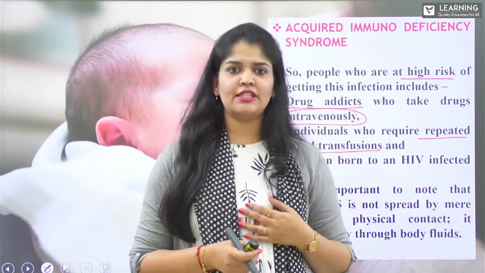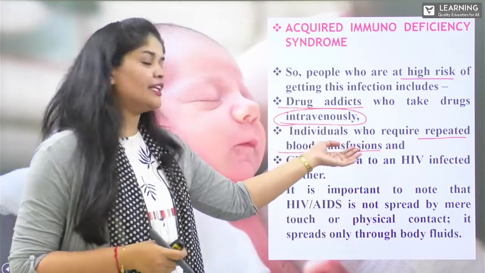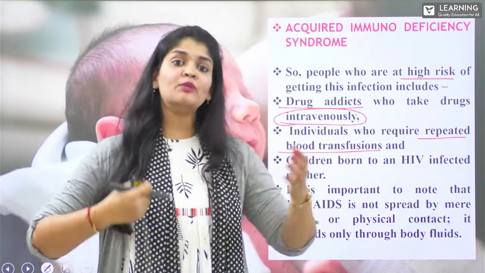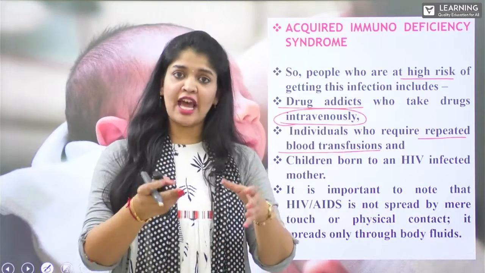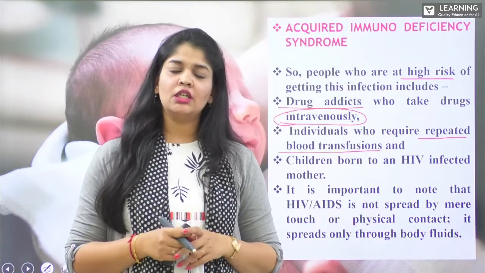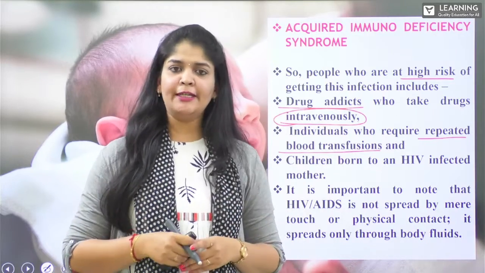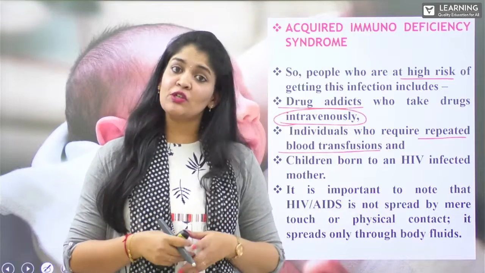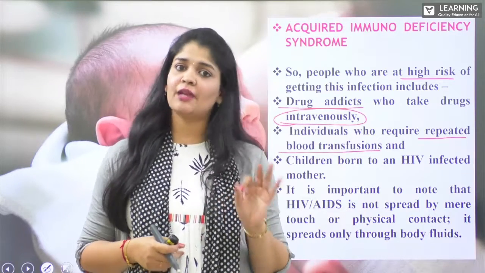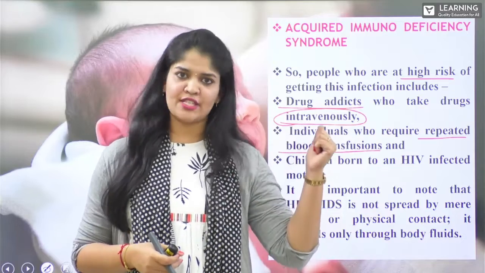In these conditions, we find that repetitive blood transfusions are required. As multiple blood transfusions are required for that person, he has to be very, very cautious that the blood which is transfused into his body is devoid of HIV every time he goes for a blood transfusion.